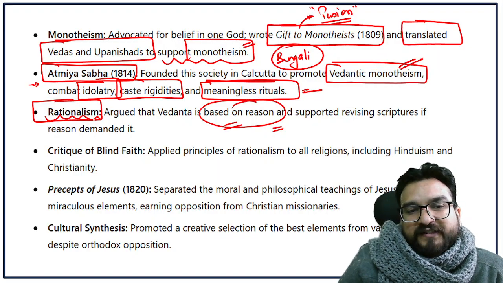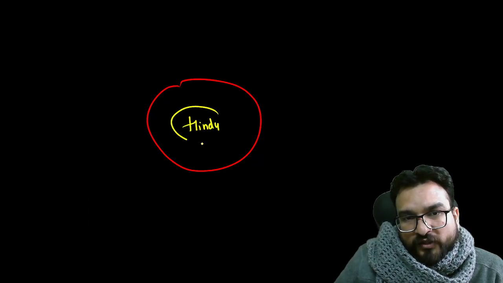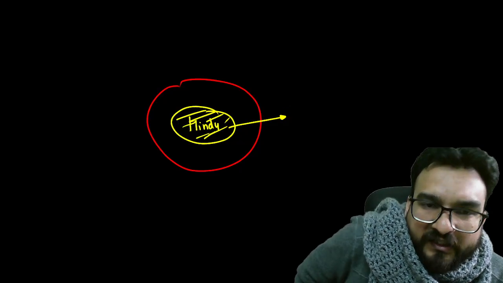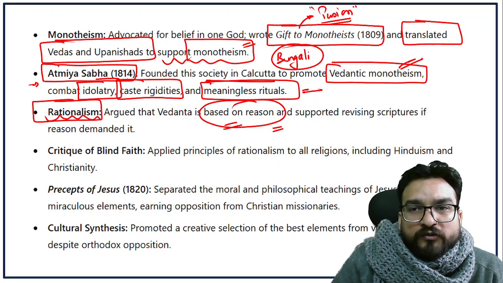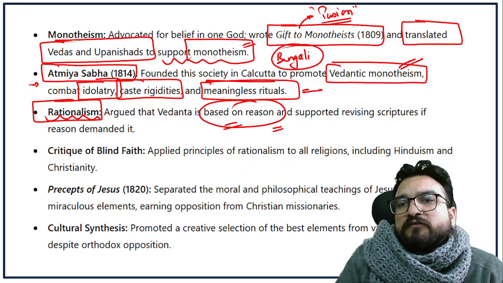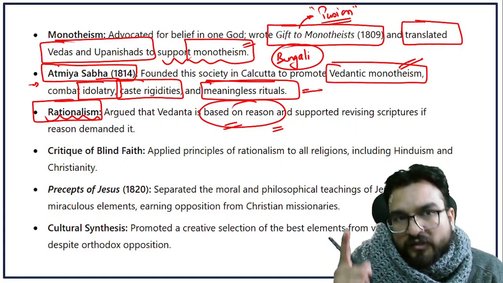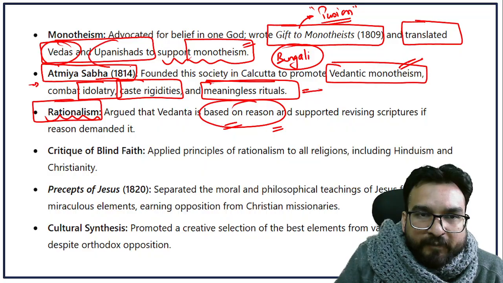Okay, now you must understand that he was advocating belief in all the religions, and that we should take good things from all religions, right? And his basic principle, which you are understanding, was to purify the Hindu religion, whatever bad or irrational elements you will find in it. He just wanted to purify it, because Hinduism as a religion was one of the greatest religions, he was advocating. Okay, that's why his main basis was rationalism, reason, and Vedas and Upanishads. Right? Over here you will be seeing.